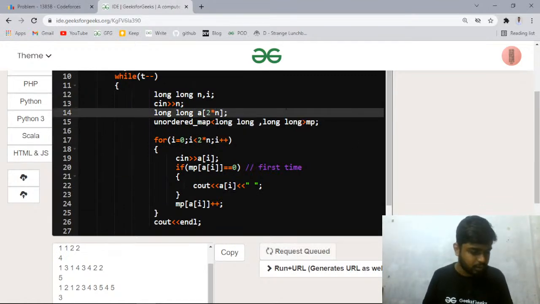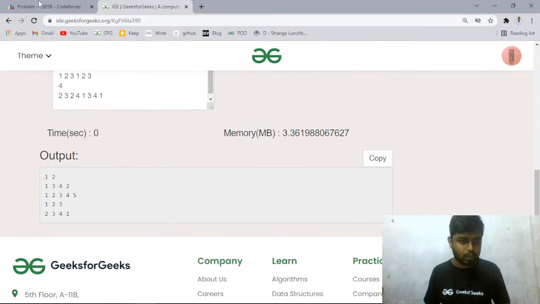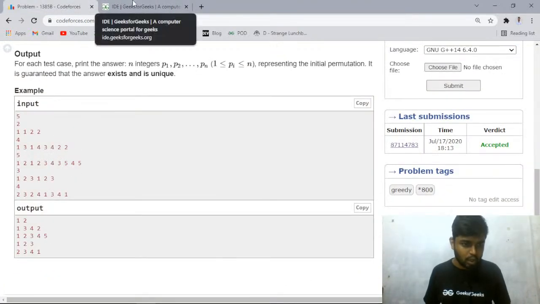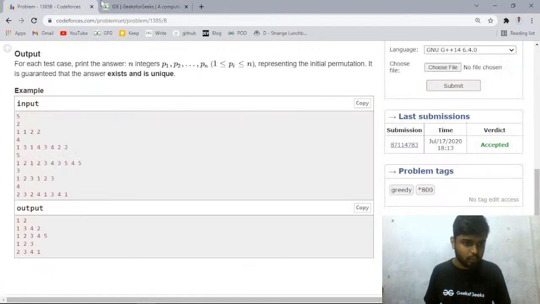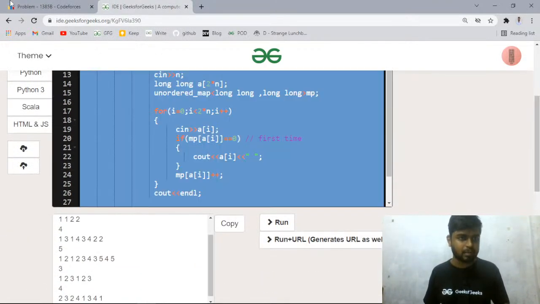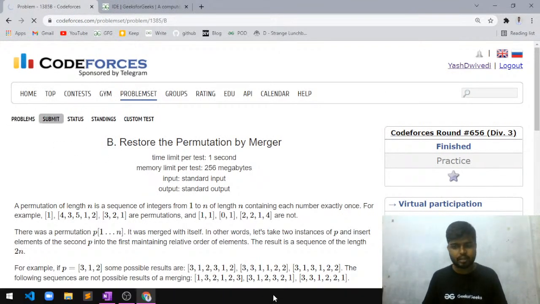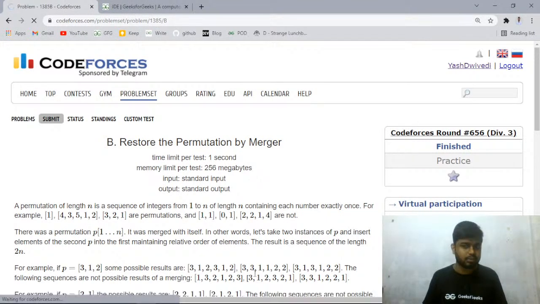Yes, बहुत सही approach है ये. Yes, that's clear. That's how you do this, right? I had to take n inputs, right? 1 2 1 1 3 4 2, then 1 2 3 4 5, then 1 2 3, and then 2 3 4 1, right? Let me just submit the code. So this was where you just used an unordered map, right? Let me just submit the code, and then we'll talk about this question further.